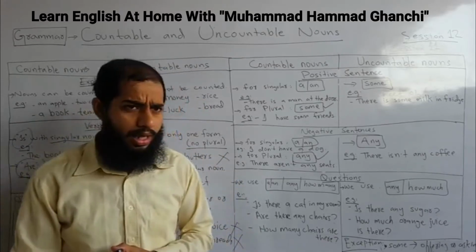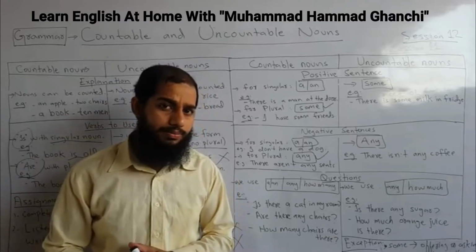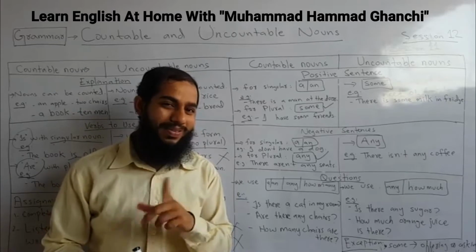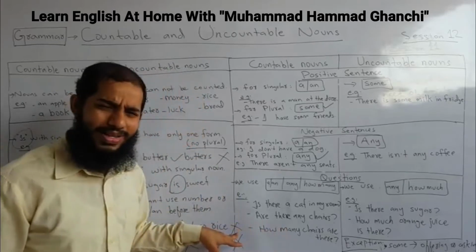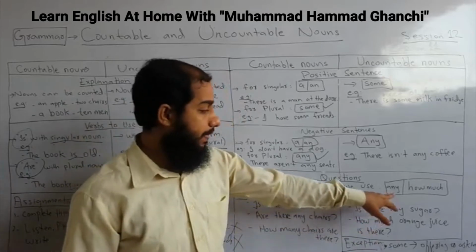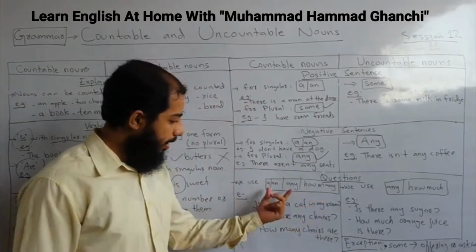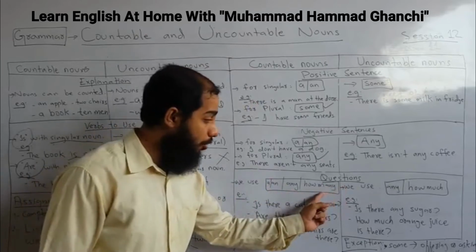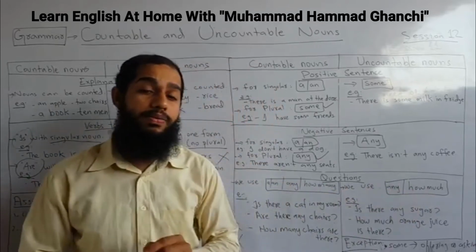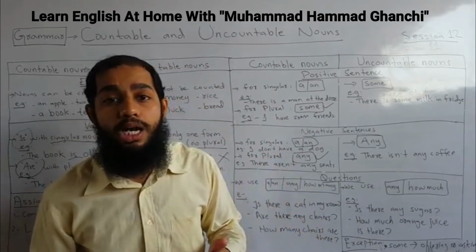Okay. Are there any shops opened in the market? Shops we can count, people we can count. Very simple. With uncountable, we have any and how much. Any is the same, but how many and how much. Remember, with countable nouns we use how many. With uncountable nouns we use how much.